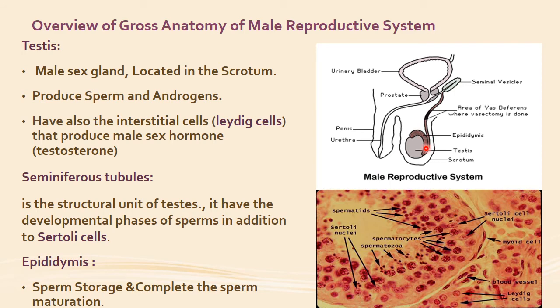Then overhanging the testes is a C-shaped structure. This is called the epididymis, and this epididymis is the storehouse of the sperms. From the testes, these spermatids will be transferred to the epididymis, and there they will be stored, and their maturation will be completed.